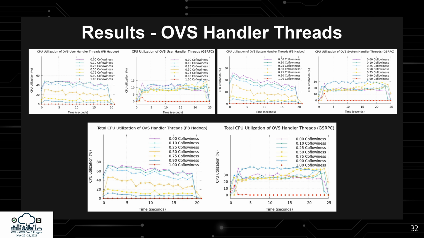Next, we look at the CPU resources used by the OVS handler threads, which manage upcalls. The upper figures show kernel and user space resource utilization, while the lower figures display total utilization. Interestingly, Facebook shows higher resource usage than Google here. However, as co-flowiness increases, Facebook reduces its resource usage, which Google does not. The lower resource usage in the Google distribution is due to batching upcalls, which introduces latency. We will explore this further later.